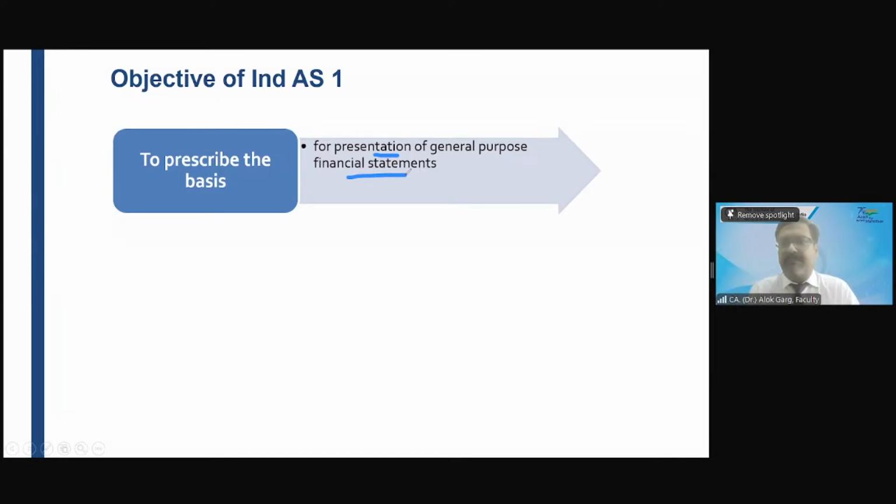Let me give you an example. Mr. Mukesh Ambani, have you heard about him? Who is the owner of Reliance Industries Limited, India's richest person. Mr. Mukesh Ambani called his CFO and told him, I need a balance sheet where you present assets first.